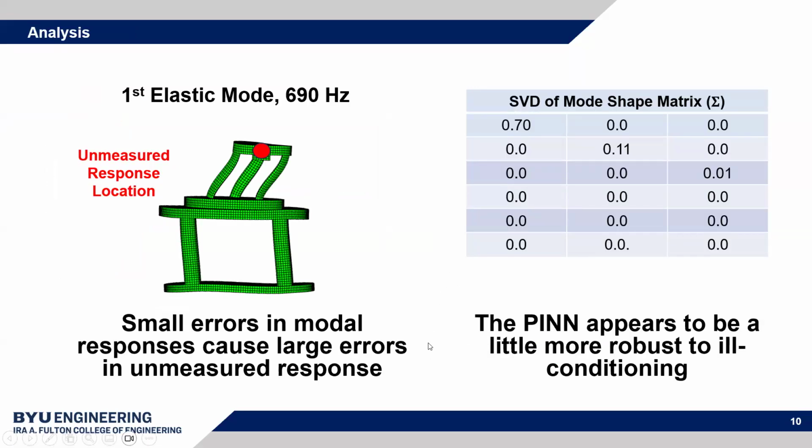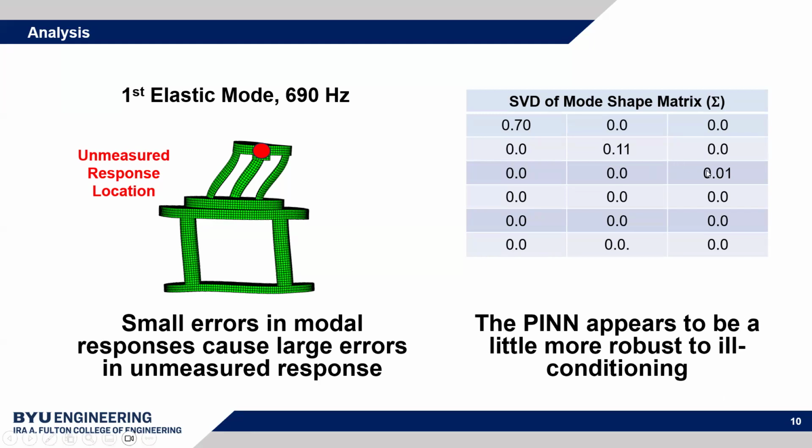Now, you might be wondering, well, the results are still pretty bad for the PIN, and that's certainly true. And I think that's because this is really a hard problem to solve, right? Ideally, you could just get more accelerometers and have a better conditioned accelerometer set. But in this case, when it is ill conditioned, just any small error in the measured responses can really cause significant errors. And so it's a problem that I don't think there's a great solution to. So that's why I think the PIN still isn't wonderful. But it does appear to be a little more robust to ill conditioning, right?